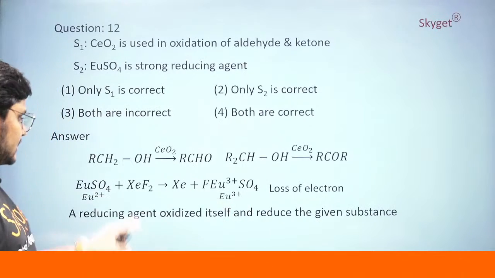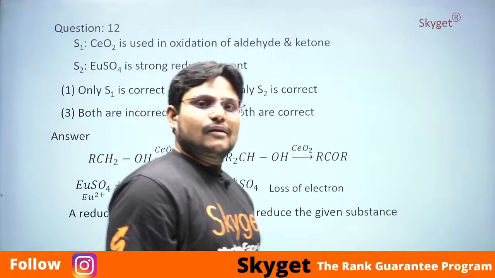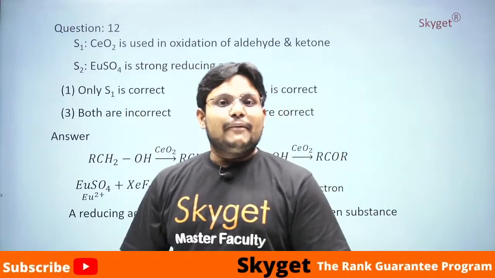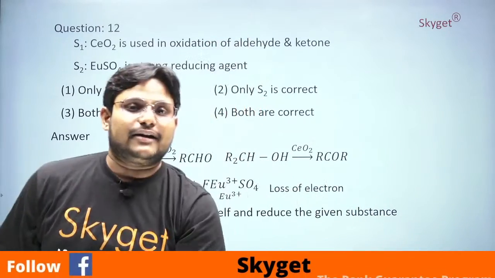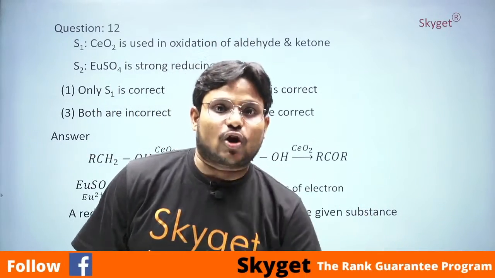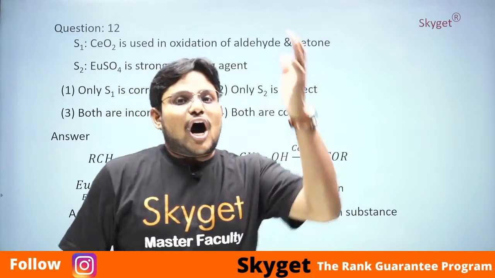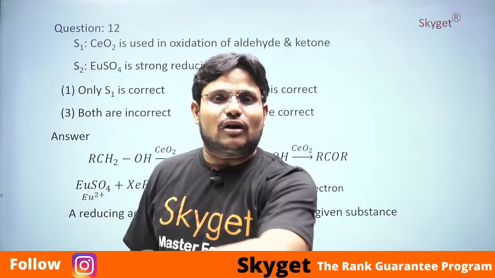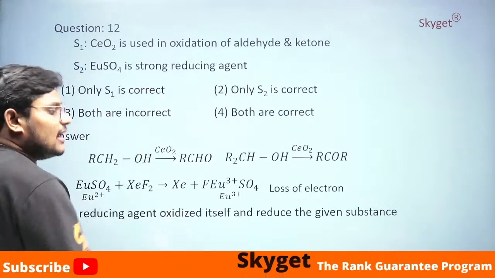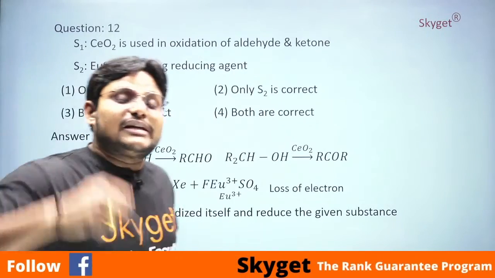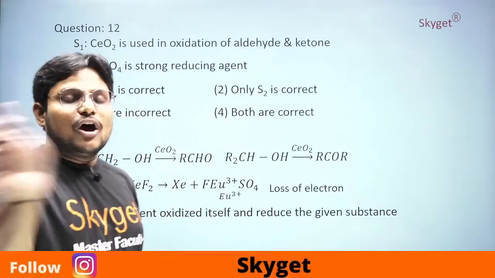Whereas if you see here, yes, EuSO4 from +2 it is converting into +3. Means it is making others to gain electrons. Reducing agent. Means it is a reducing agent. Oxidizing agent will make others to lose electrons. Reducing agent will make others to gain electrons. So if you see here it is losing electrons, means it is making others to gain electrons. So it is called as reducing agent. Here it is called as oxidizing agent.